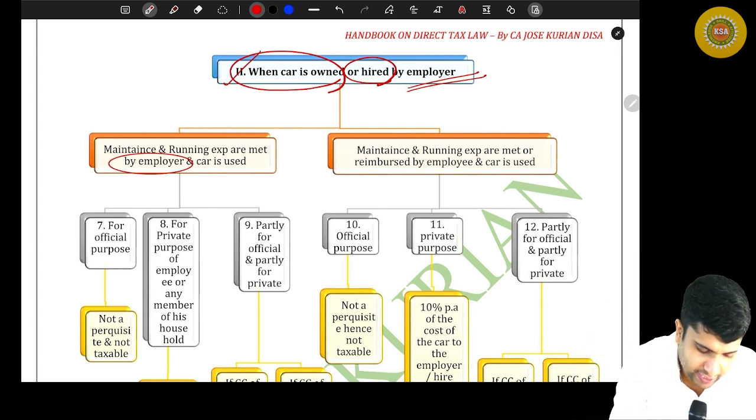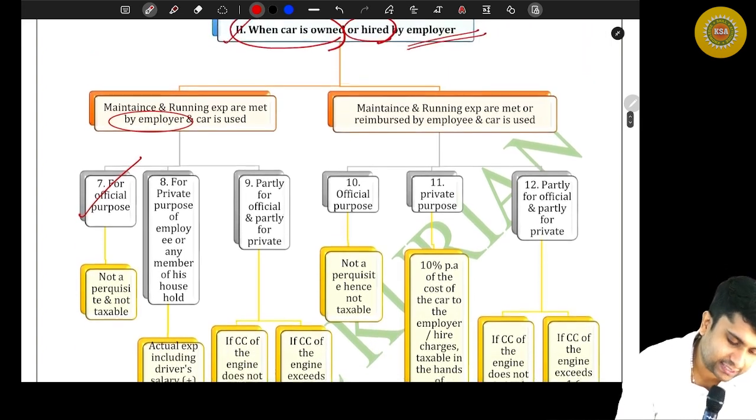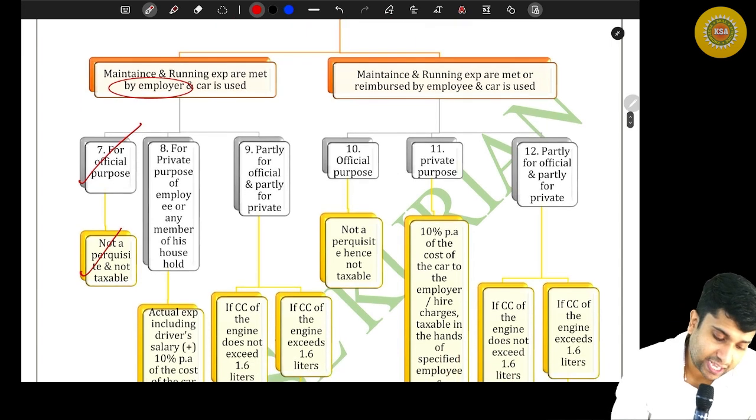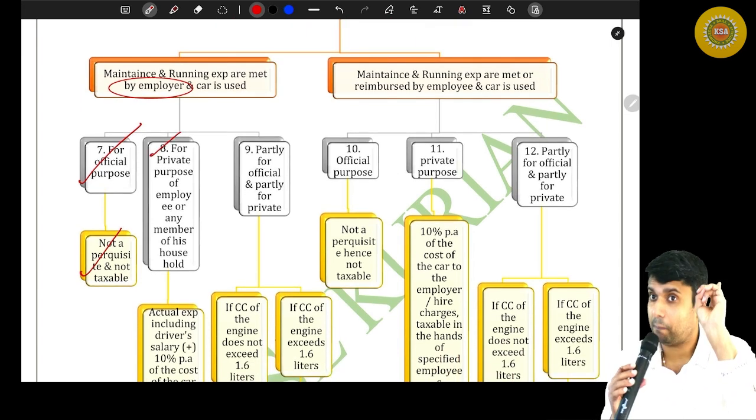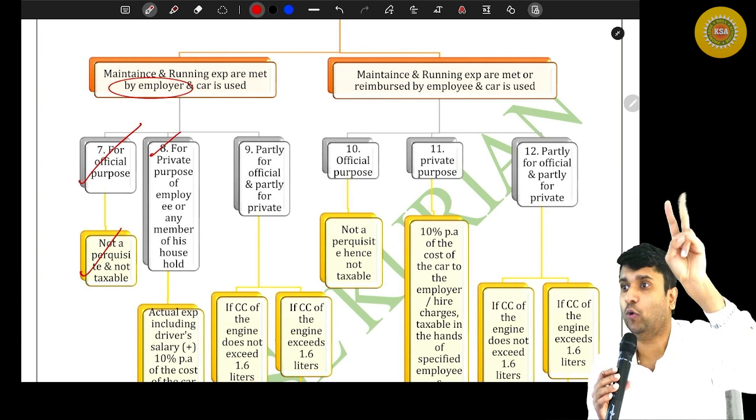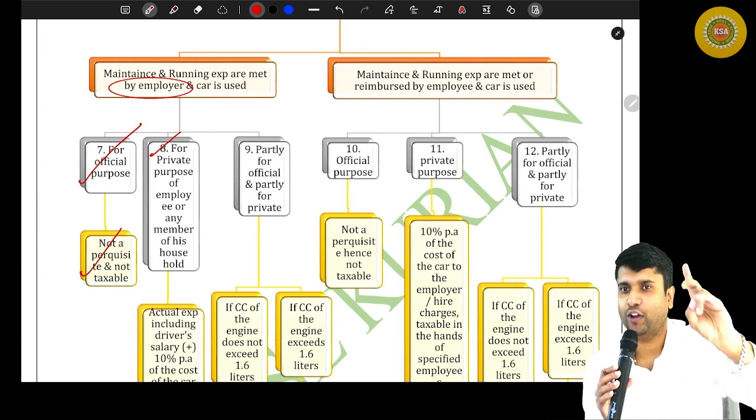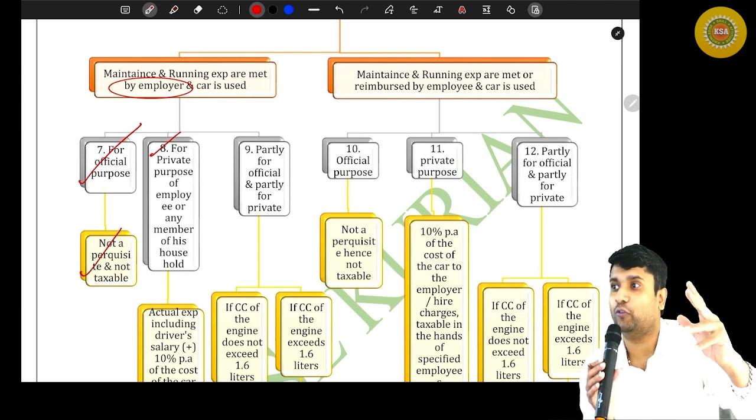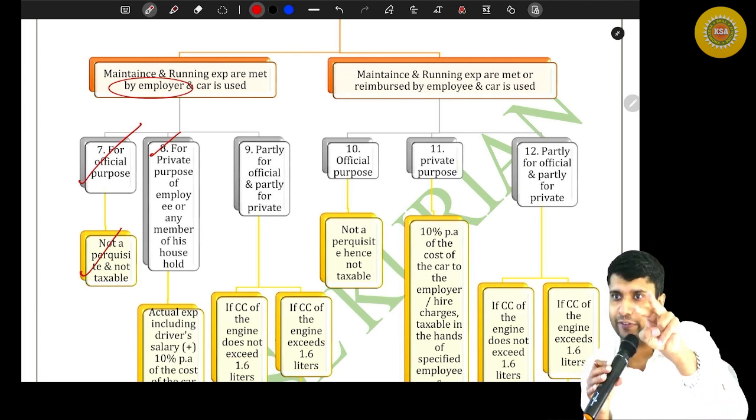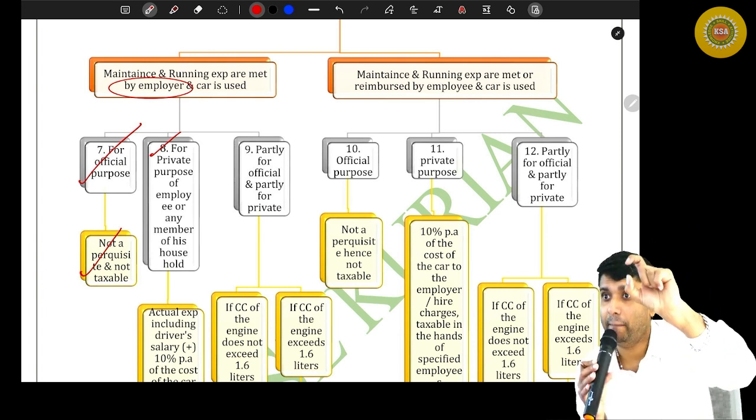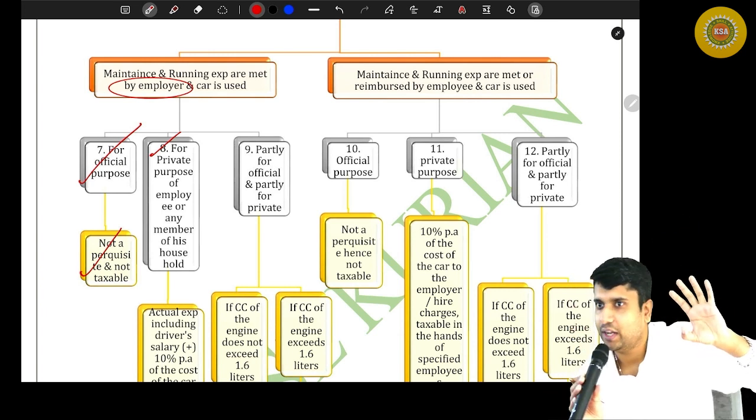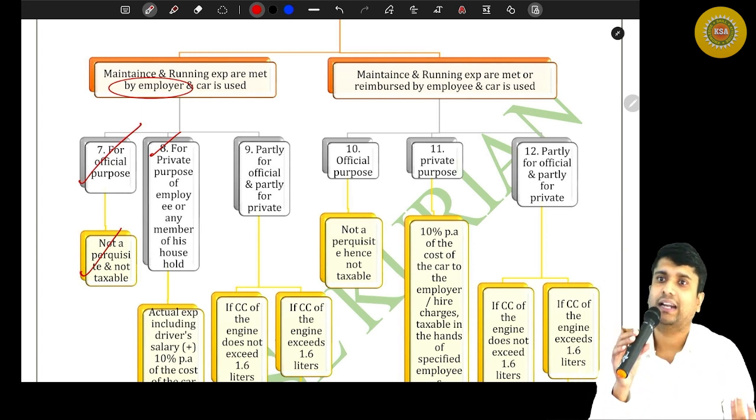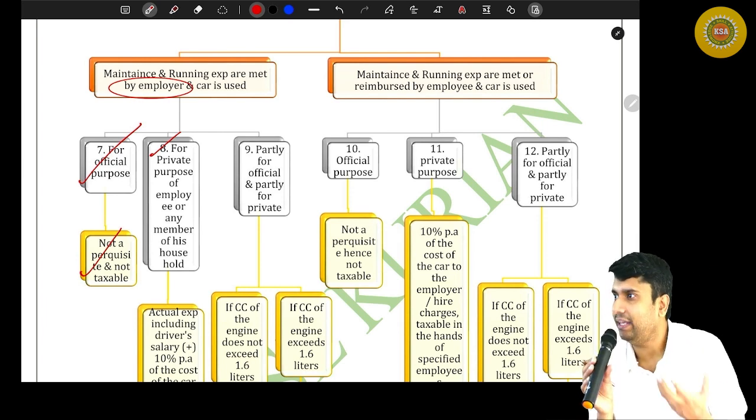Now you tell me, if the car is used for official purpose, nothing shall be taxable as perquisite. Why? Because I'm not getting any personal benefit. Now if the car is used for personal purpose, that means private purpose only, I'm getting two benefits. First of all, I don't have to own a car. Second, that car's running and maintenance charges are fully free for me. So I'm getting dual benefit, both ownership as well as running and maintenance charges. All the running and maintenance charges are taken care of by my employer.